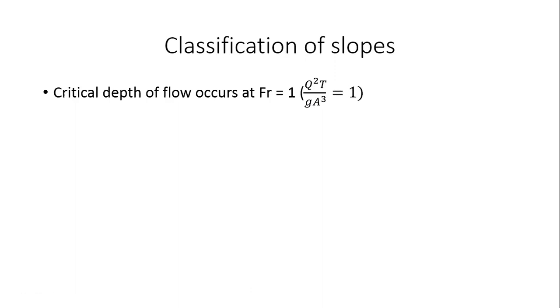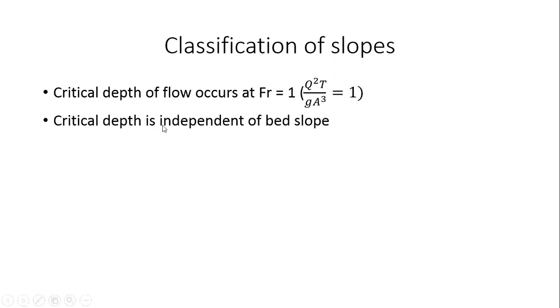So it does not depend on depth. So the critical depth is independent of bed slope, right? You can see from this equation, the bed slope does not play a role in this. So whatever the bed slope may be, for a given flow rate, the critical depth will always happen at a certain depth, right? Because it is independent of the bed slope.